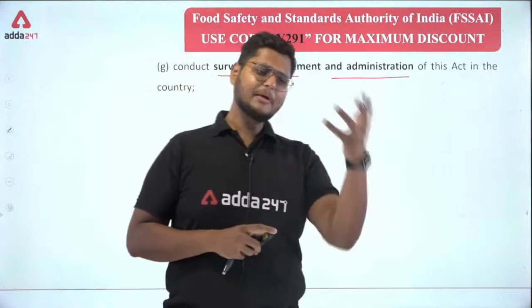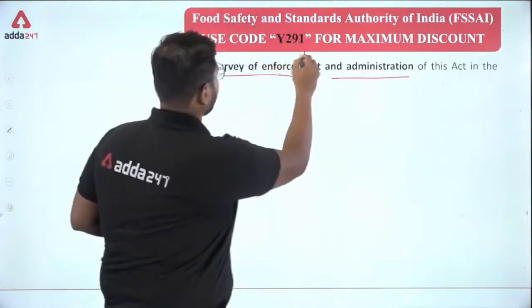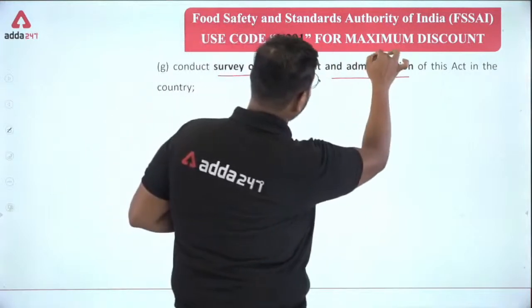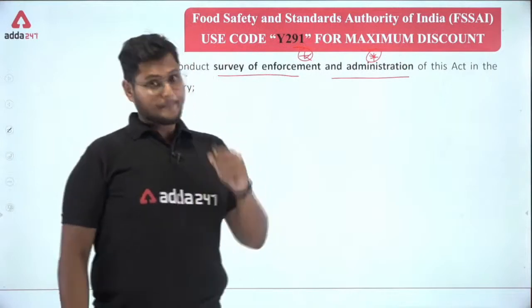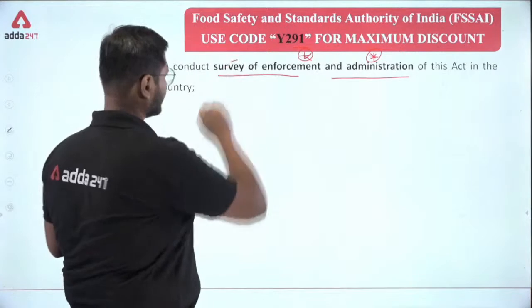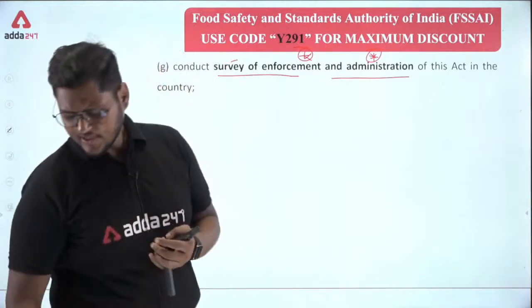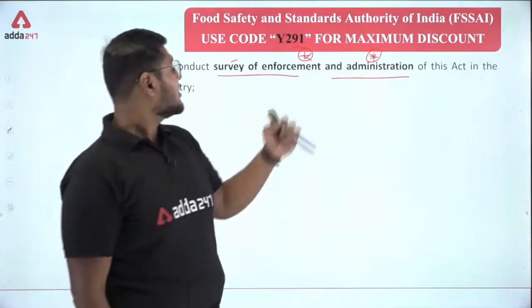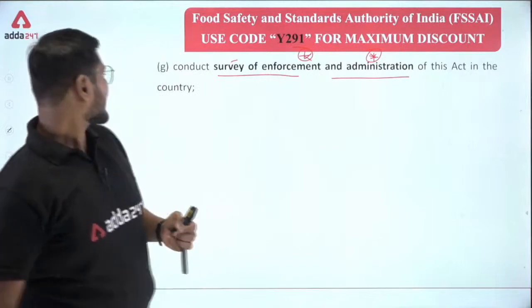Are these people really working properly in their respective sectors? This is usually assessed by surveys. Are the rules, laws and regulations being enforced in a proper way? Is the administration working properly in this act?